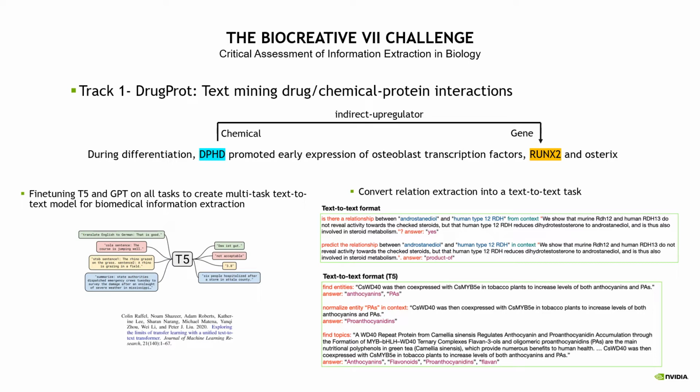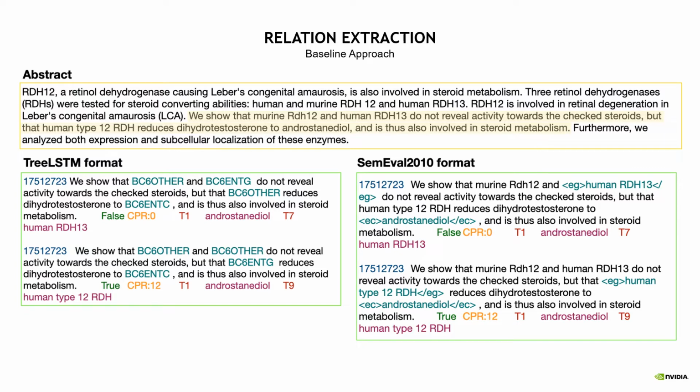Before I dive deeper into our text-to-text approach to relation extraction, I do want to go over our baseline approach that we compared our text-to-text approach with, and that also ended up performing better in our final submission. In our baseline approach, we take a more traditional methodology. We start with a pre-trained encoder model that then has two fully connected layers appended after it and predicts a probability distribution over the 14 possible relation classes, where one of the classes is no relationship at all.